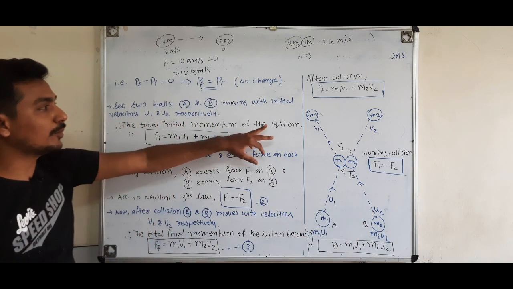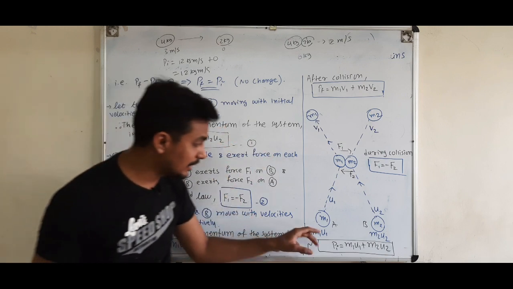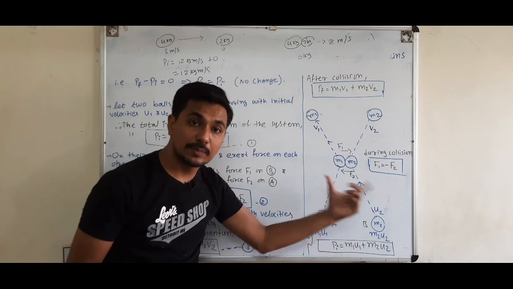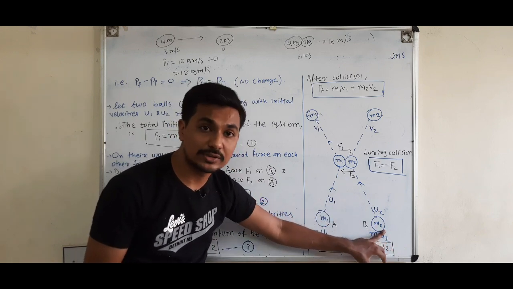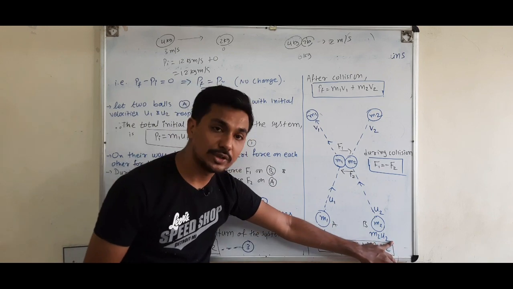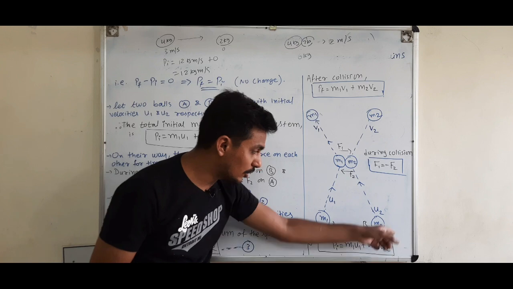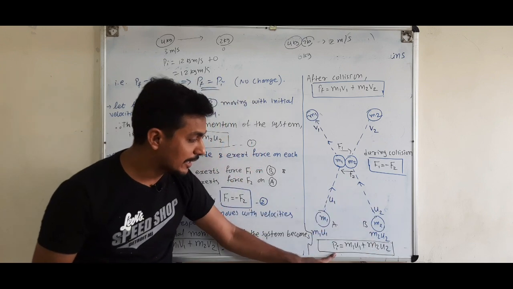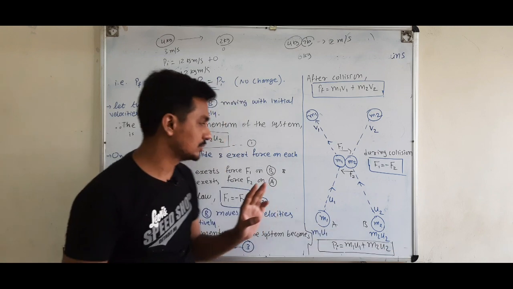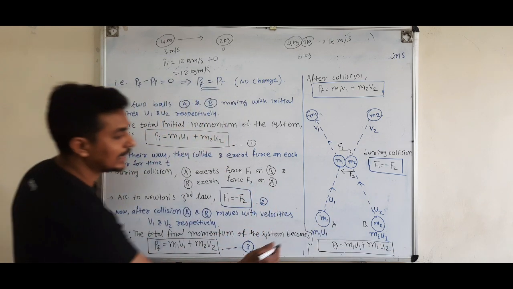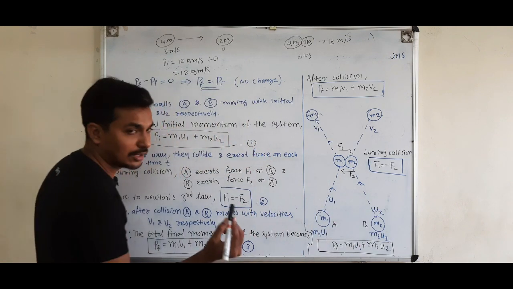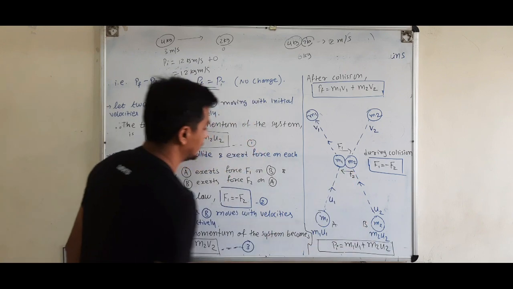What is the total initial momentum of this system? It is m1 u1, the mass into velocity of ball A, plus the mass into the initial velocity of ball B, m2 u2. So the total initial momentum of this system before collision is Pi equals m1 u1 plus m2 u2. Now they are colliding. This is moving with velocity u1, this is moving with velocity u2. Now they are going to collide.